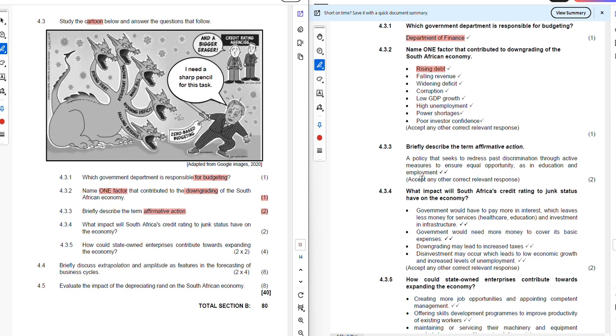So, what is affirmative action? How is it implemented? Just to make you understand. Affirmative action says, for example, that employment in certain fields will be given to previously disadvantaged people. So that tries to redress past discrimination through measures. So what will be those measures? To say, now in order to employ more reporting accountants, we need to ensure that we are employing people that didn't have equal opportunity in the past. That will be the coloured or black South Africans.